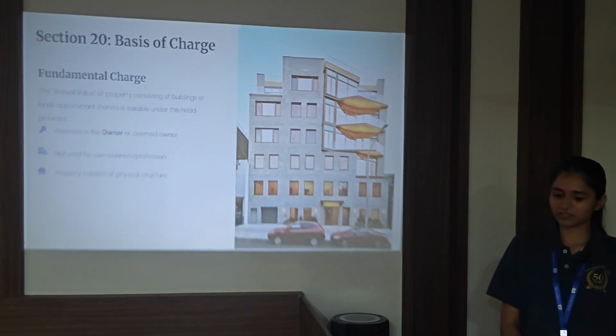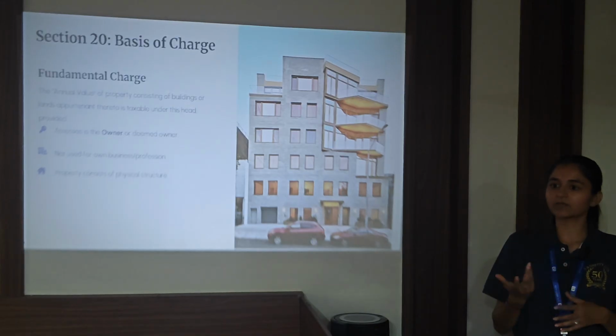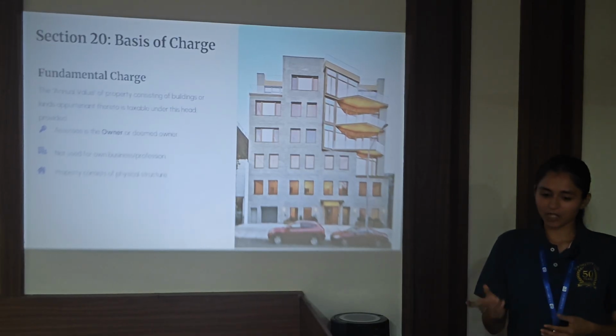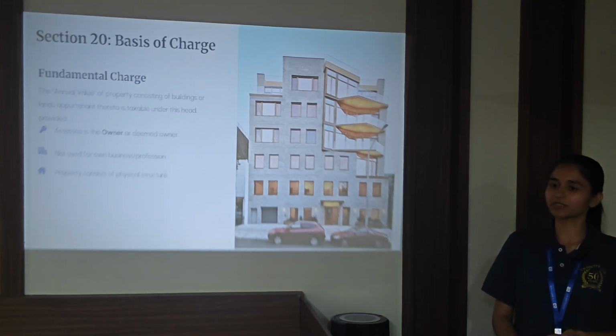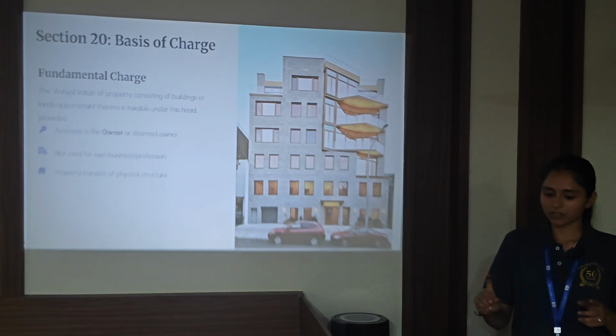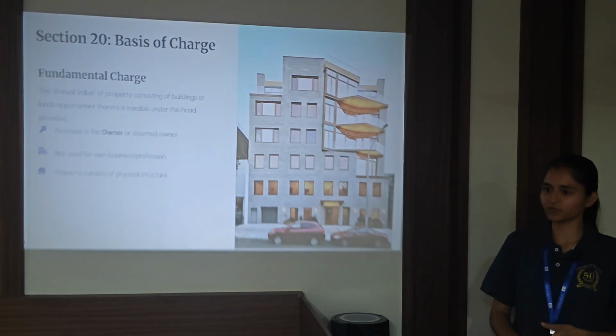Now first, what does basis of charge mean? Basis of charge is a fundamental rule that says when, how and at which rate an income gets taxed under this head. Now, for any income to be taxed under the head of house property, there are certain conditions. First, the assessee must be the owner or deemed owner. The concept of deemed owner will be explained when we reach section 25.